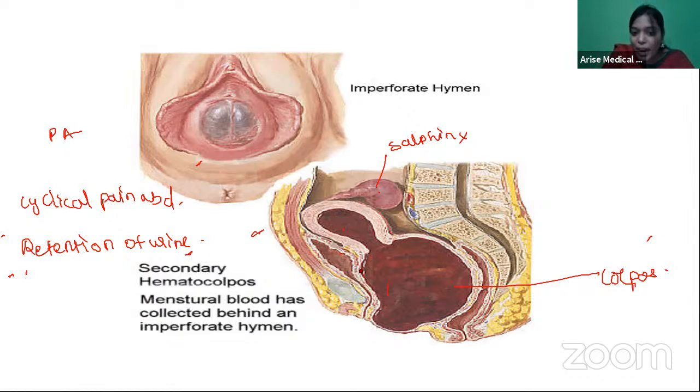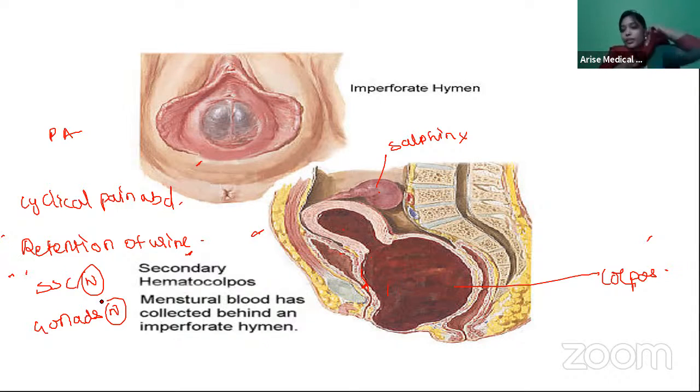So this hematocolpus can compress the urethra and cause retention of urine. Okay. What about the secondary sexual characteristics? In these patients, secondary sexual characteristics are normal. Gonads, ovaries are normal. It is like a false primary amenorrhea. Everything is normal. HPO axis normal, uterus normal. Only the outflow is not opening. The last opening is closed, right?